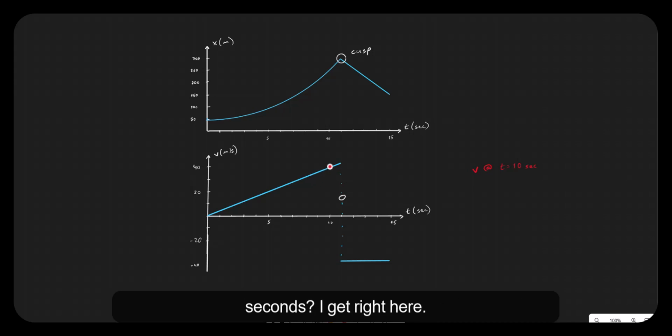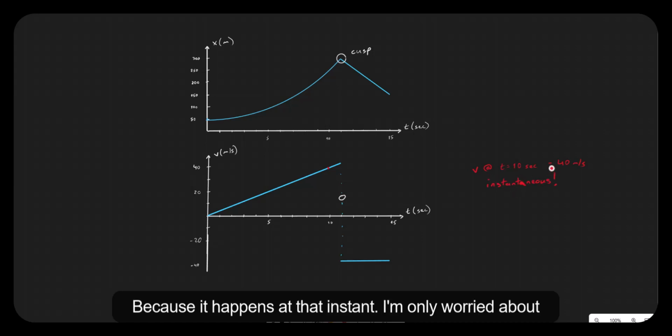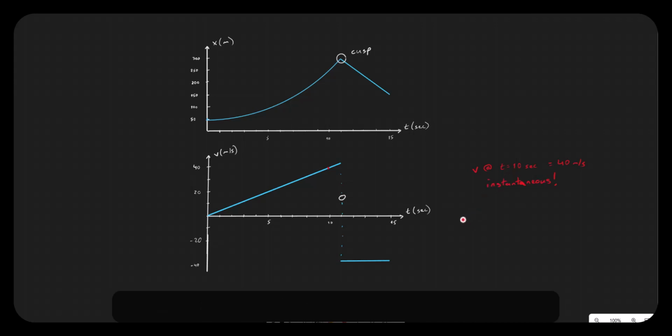At t equals 10 seconds, I get right here 40 meters per second. This thing that I just found is my instantaneous velocity. Instantaneous, because it happens at that instant, I'm only worried about one snapshot. At t equals 10 seconds, I can take a snapshot and I'm going 40 meters per second.